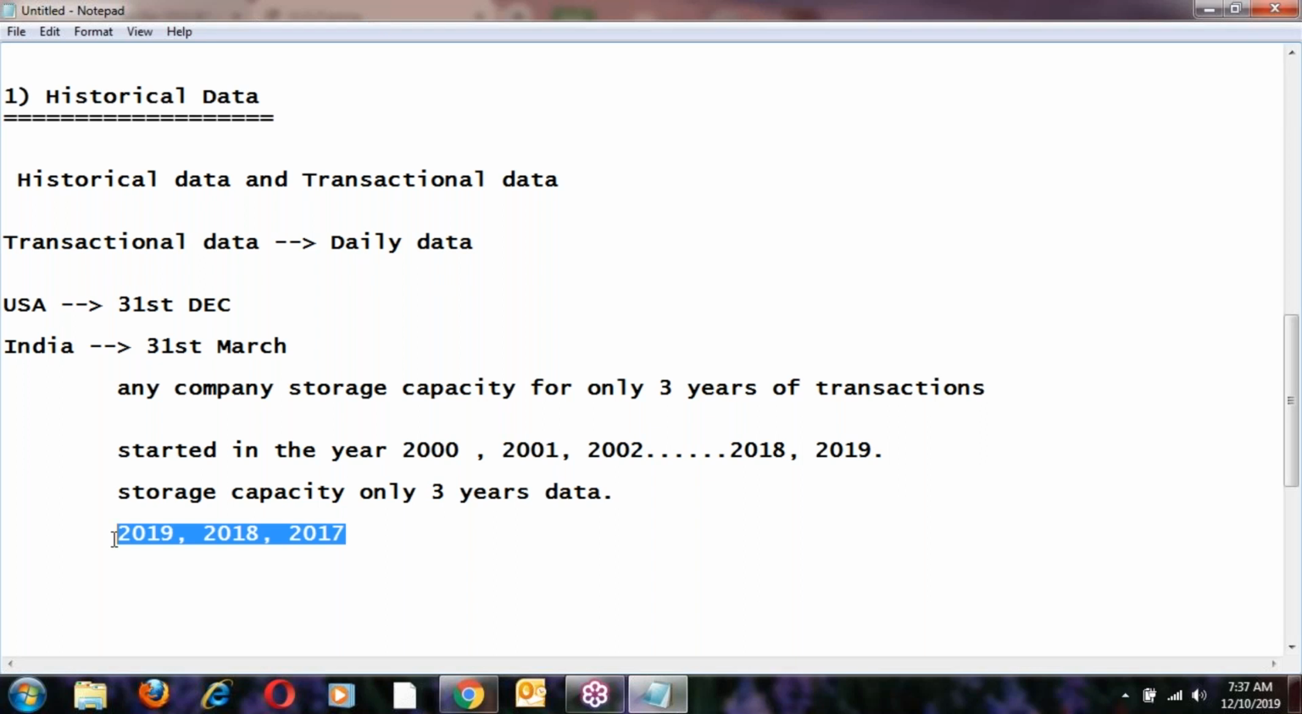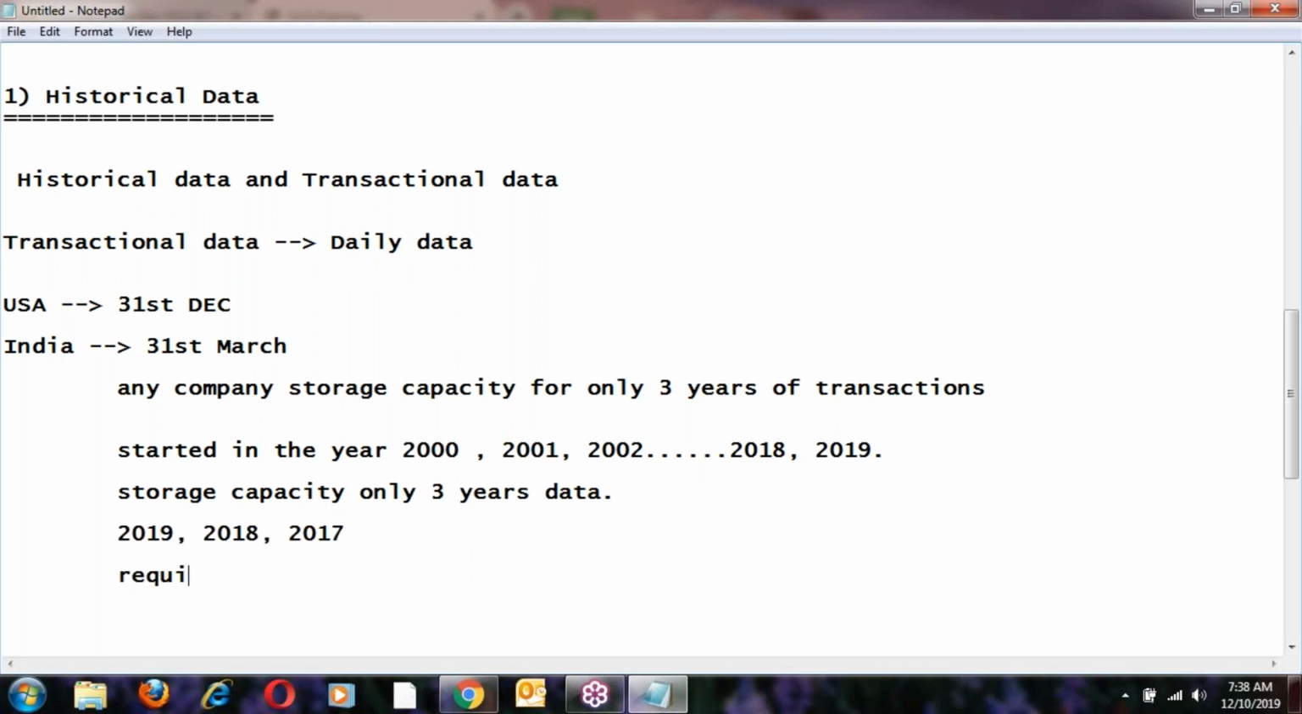So anyone who wants to see these transactions can read them immediately. 2019 transactions they can see immediately, 2018 also they can see, 2017 also they can see, right? We can see these three years of data immediately because these are live, but the remaining data is not live.